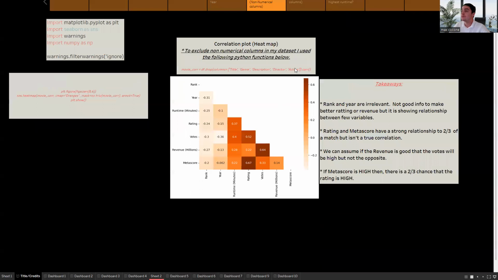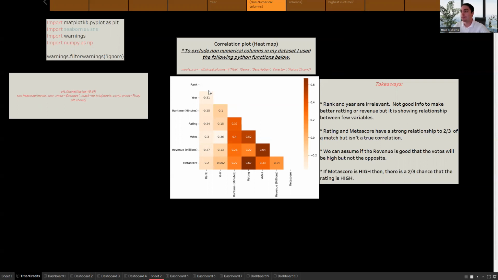This next depiction I have here, here are my imports as well. I went heavy on Matplotlib and Seaborn. This is a correlation plot, a heat map. For this one, I tried to find any correlations in my data set, which proved to be kind of difficult. But I did potentially find some strong relationships.